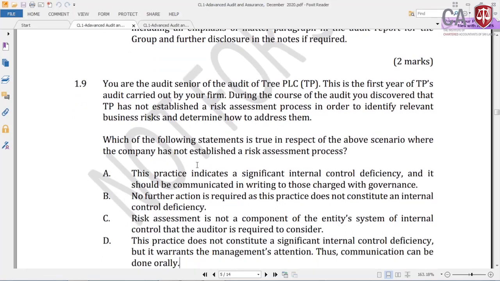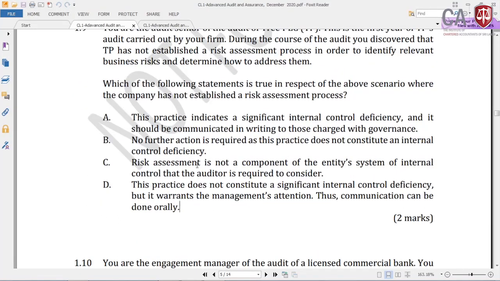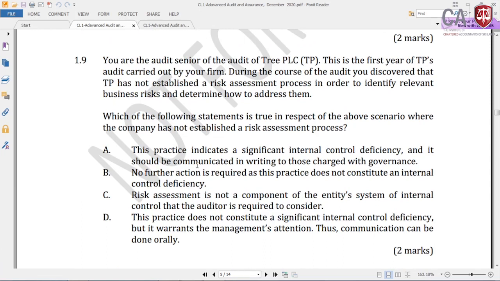Right? 159, you are the audit senior of the audit of TRI PLC. TRI PLC, it's a PLC. This is the procedure of TRI's audit carried out by your firm. During the course of the audit, you discovered that TRI has not established a risk assessment process in order to identify relevant business risks and determine how to address them. Which of the following statements is true in respect of the above scenario where the company has not established a risk assessment process?